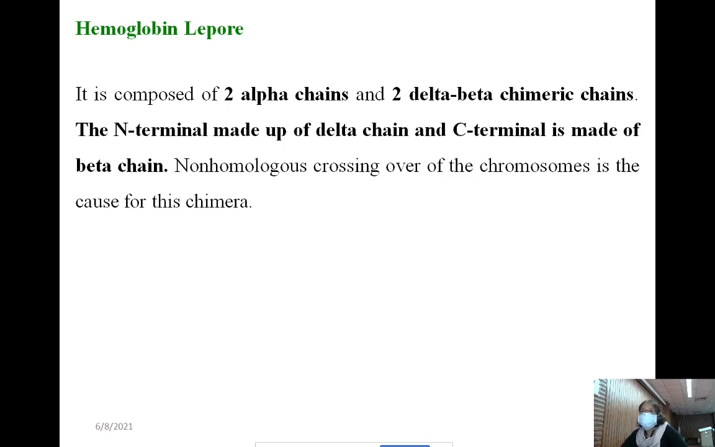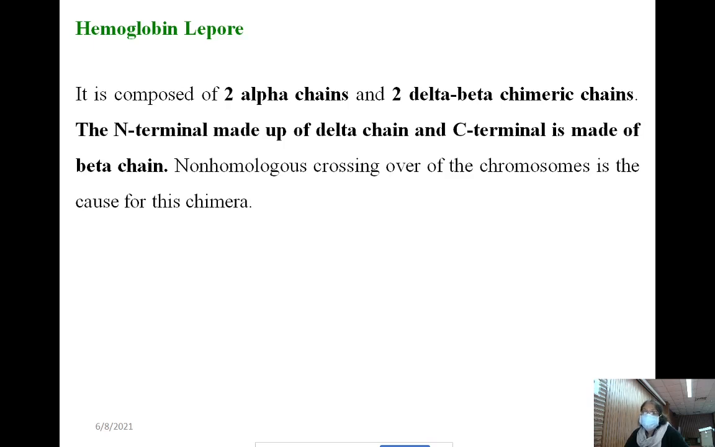Now, hemoglobin Lepore is composed of alpha chains and delta beta chains. It is composed of 2 alpha chains and 2 delta beta chimeric chains. The N terminal is made up of delta chain and the C terminal is made up of beta chain.